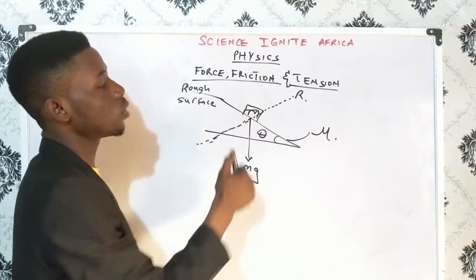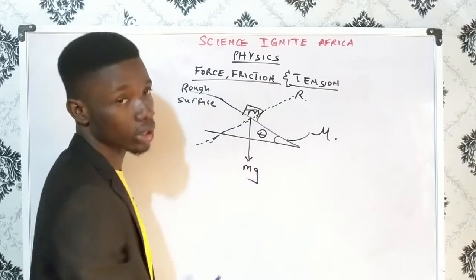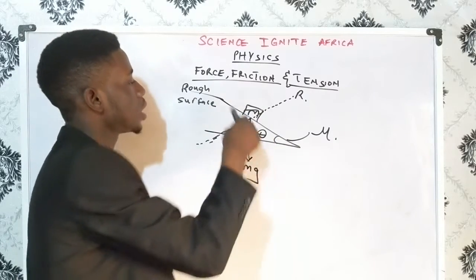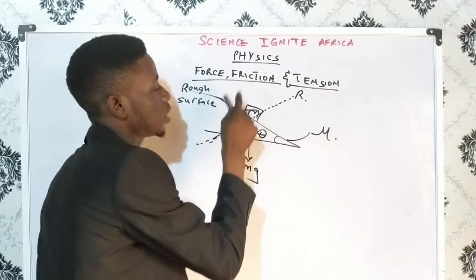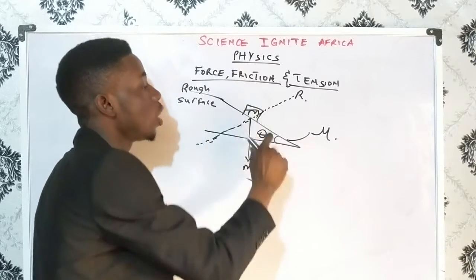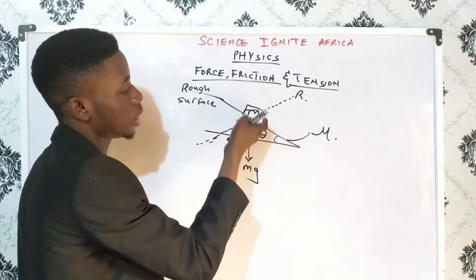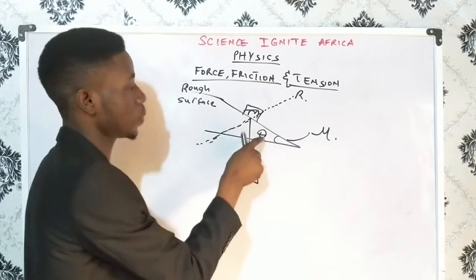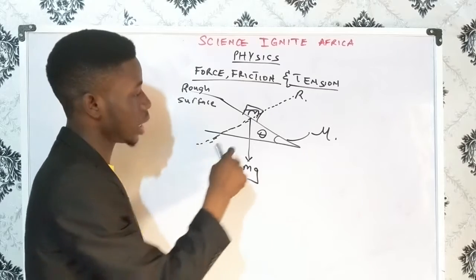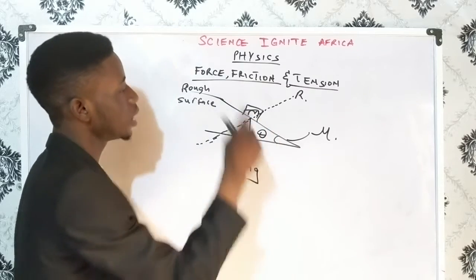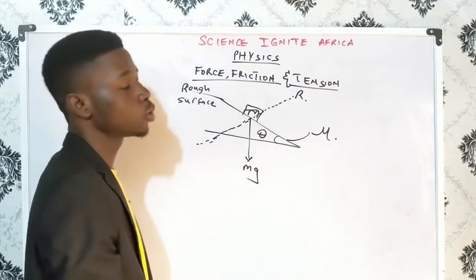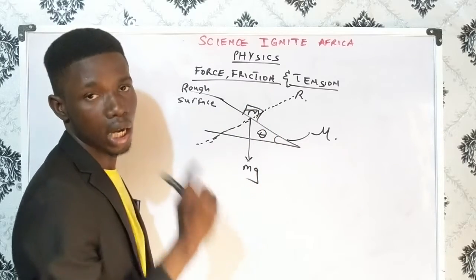But one of the things that will keep this mass from sliding down the inclined plane is the frictional force on this surface. If the frictional force is enough to overpower the weight of this body as it wants to slide down with respect to the angle theta, then it will not slide down; it will remain stationary in one position.